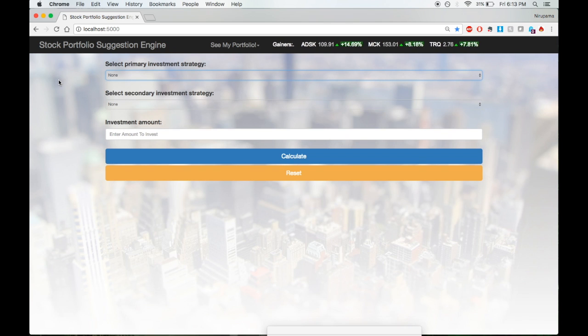So the first test case tests the core functionality. So I'm going to select a primary investment strategy, enter a value, and hit calculate.